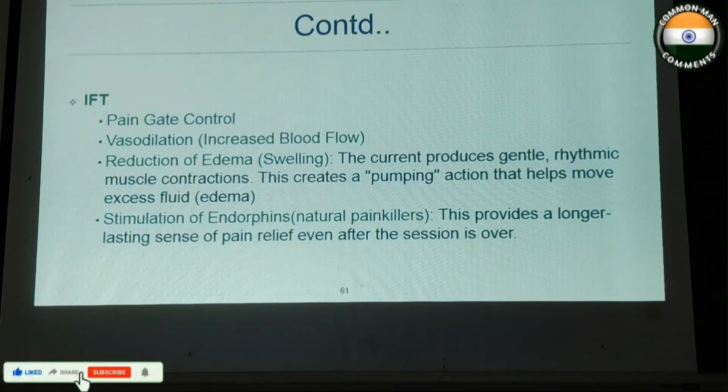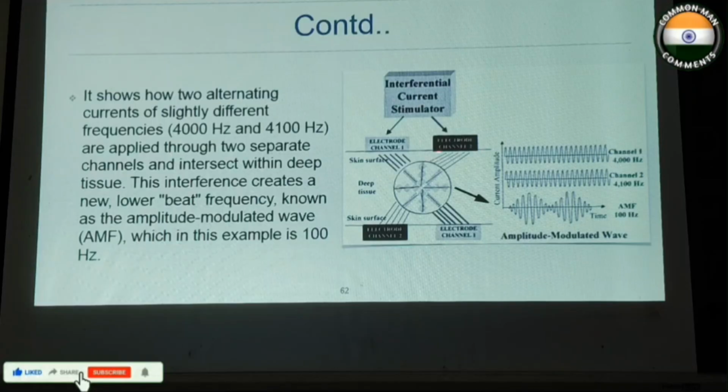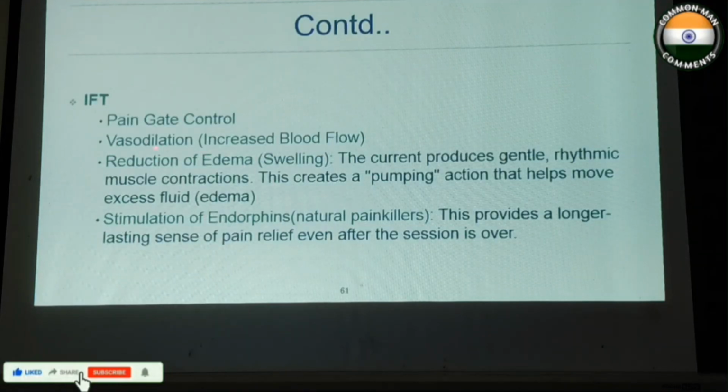So IFT includes the same pain gate control, and vasodilatation by increasing blood flow, reduction of edema, and stimulation of endorphins. In IFT, what we do is we take 2 electrodes with 4000 and 4100 in perpendicular, and we try to get an offbeat of 100 millihertz. On doing that, there will be vasodilatation, reduction of edema, and stimulation of endorphins.